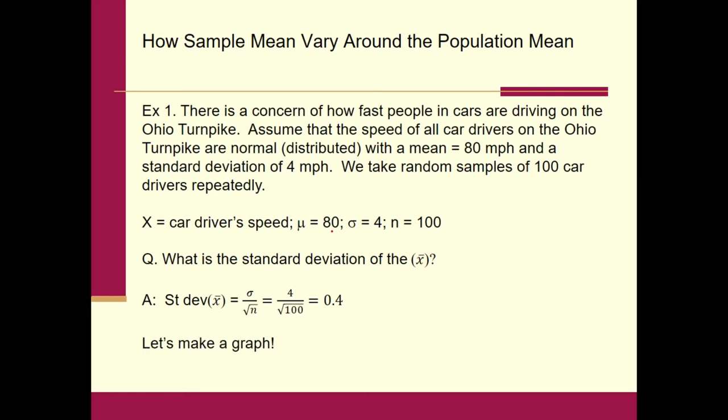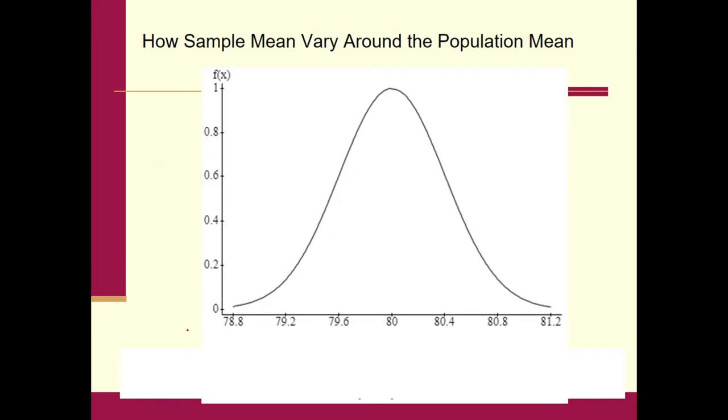So those questions by themselves are pretty simple. But what really makes this happen is a couple of graphs. So let me show you the first graph that I want to make here. This is the graph of the sampling distribution of x bar. So these are all the possible x bars that we could have gotten where n was equal to 100.